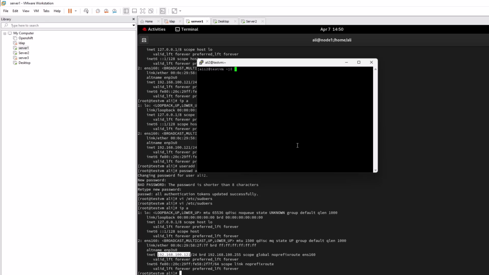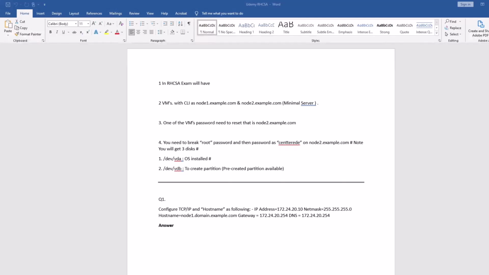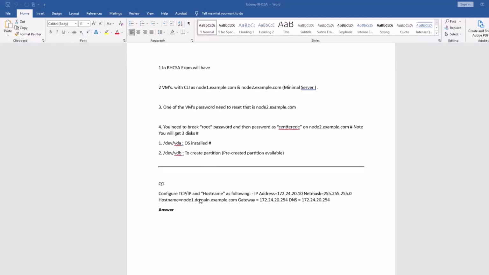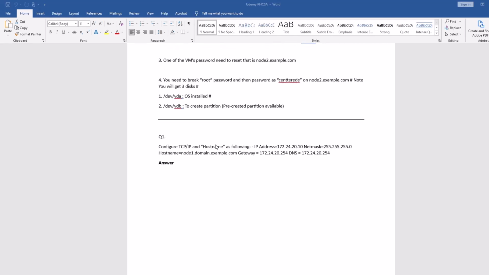On server 1, let's perform the first question. This is your first question. The first question gives you the IP, net mask and the host name. You have to set it up, and this is the gateway and this is the DNS, right?